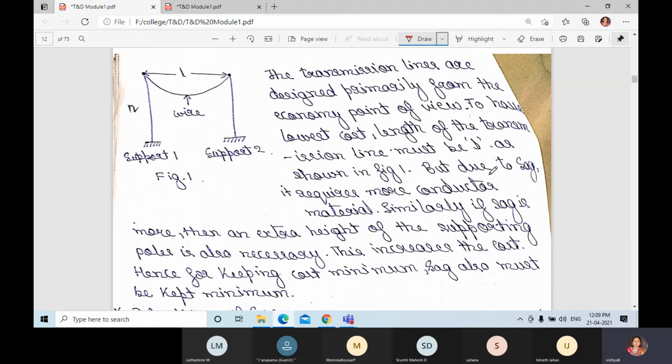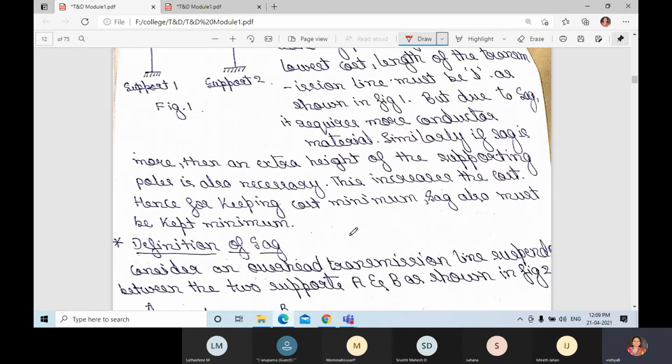Due to the sag, it requires more conductor material. If we increase the sag, the conductor material requirement is more. This increases cost. So, to keep cost minimum, sag must also be kept minimum. Sag must be kept to a minimum to reduce the cost.